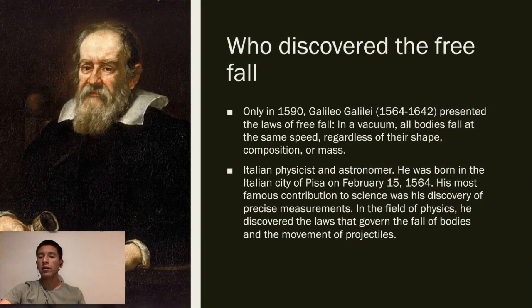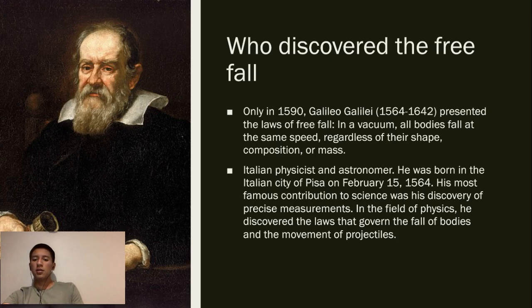So the next thing that I'm going to explain is who discovered free fall. And here we can see a photo. His name is Galileo Galilei, and in 1590 Galileo Galilei presented the laws of free fall in a vacuum. All bodies fall at the same speed regardless of their shape, composition or mass. He was an Italian physicist and astronomer.